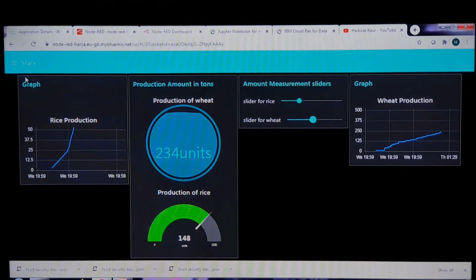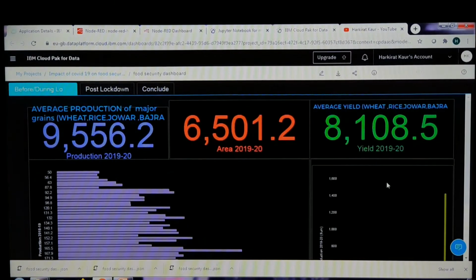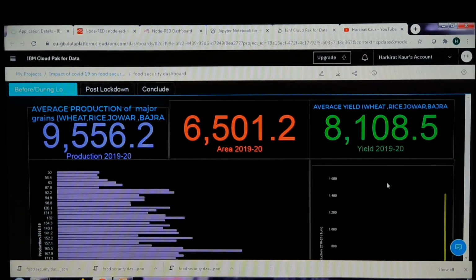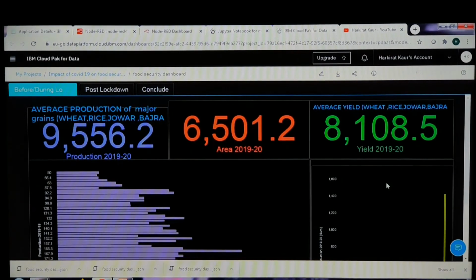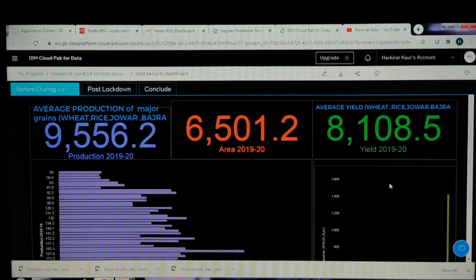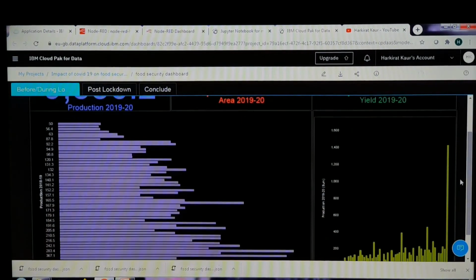Going on, the last portion is the visualization dashboard, which is over here, showing the production of the years 2019 and 2020, the area, and the yield. The expected production was this much, and this was the average production for major grains, that is wheat, rice, jowar, and bajra. And the expected yield was this. So according to the prediction, the yield was this. Then further going, these are the graphs.